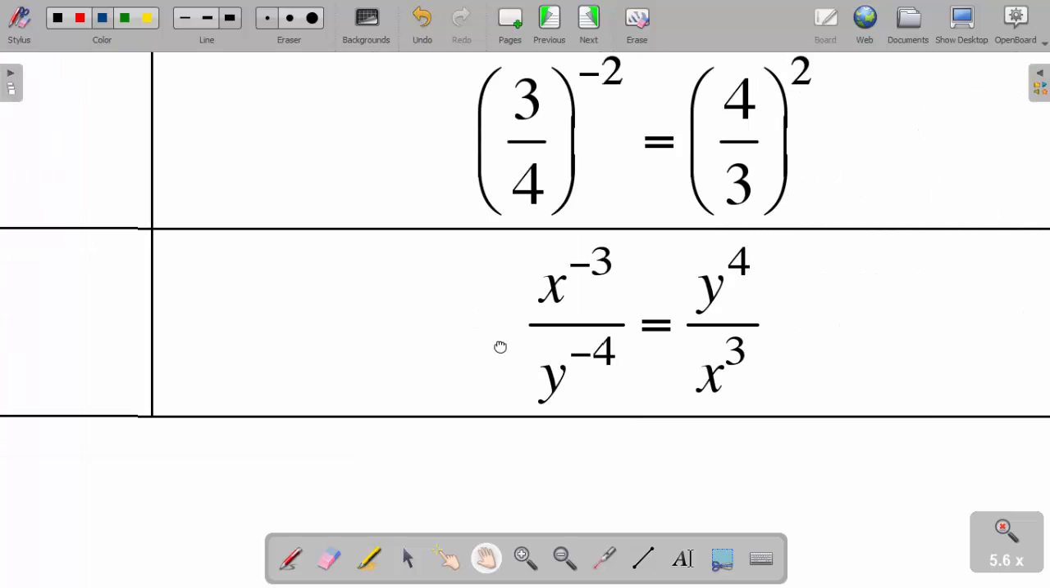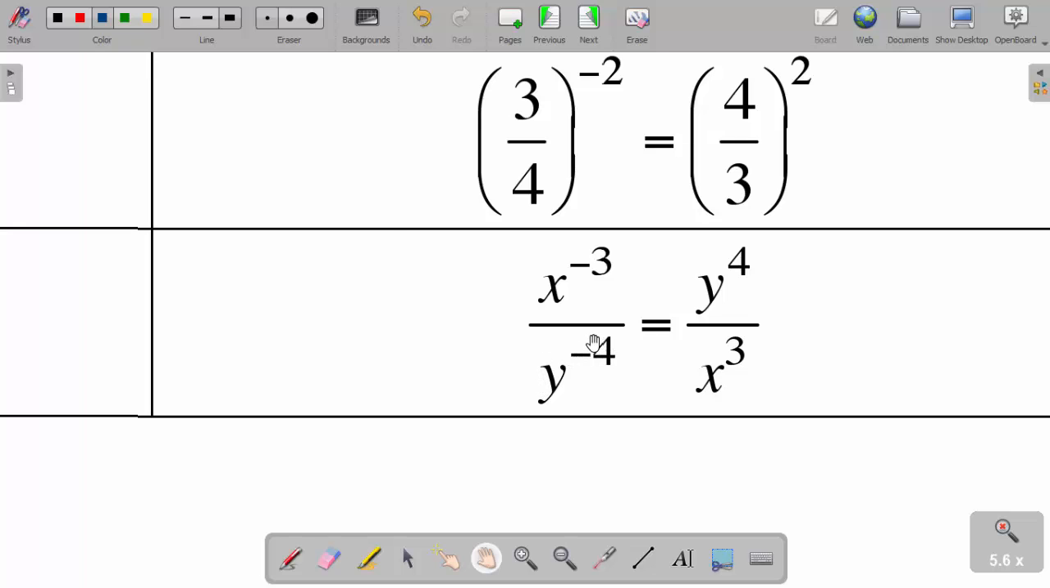Now this is x to the power negative 3 divided by y to the power negative 4. Because it's a negative power, it becomes a positive in here, and this negative power becomes a positive in the denominator. Don't forget what I said: the x and the y are swapping.